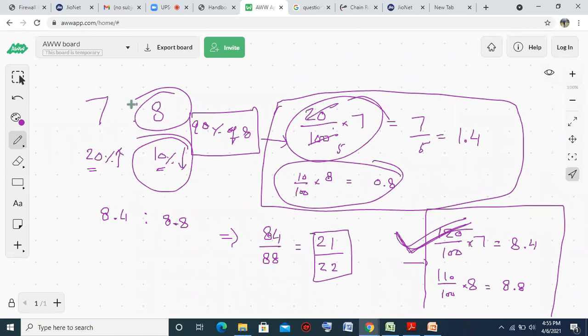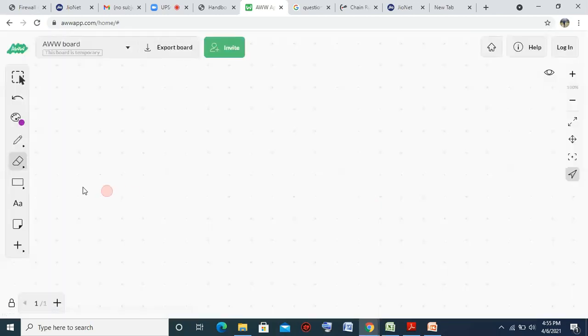Anyone have any doubt so far? No, sir. Okay. Sir, if it is decreased, do we subtract from 100? If it is decreasing, it becomes 90%. Not multiplied by 90%, it becomes 90% of the previous value, which means 90 by 100 into 8. Yes, sir.